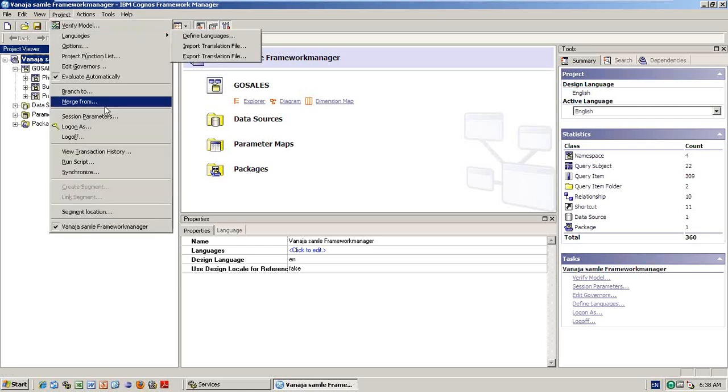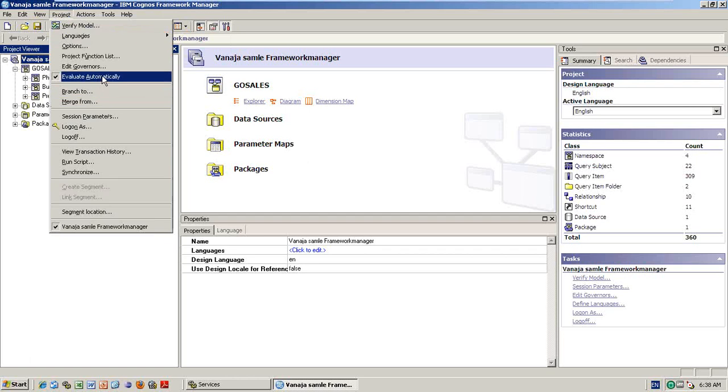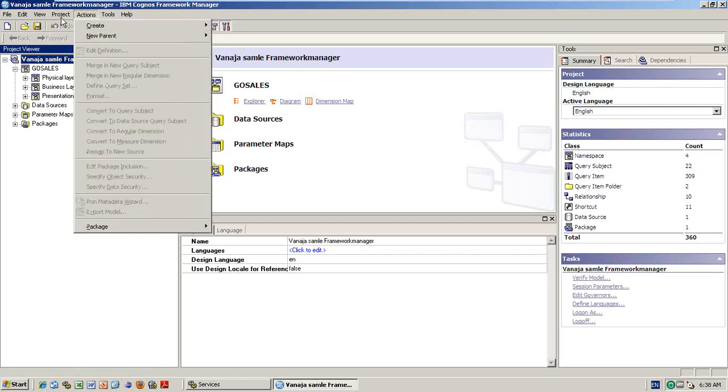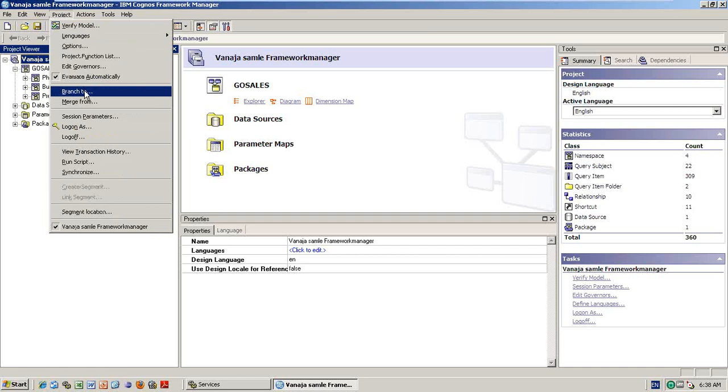We discussed up to evaluate automatically and edit governance settings. Today, I will explain branching and merging concept, what session parameters are, what log off and login mean, and what transaction history and run scripts mean. Very easy things, but they may be different. You may not use them in real time because this is the advanced level. But anyhow, just learn it.